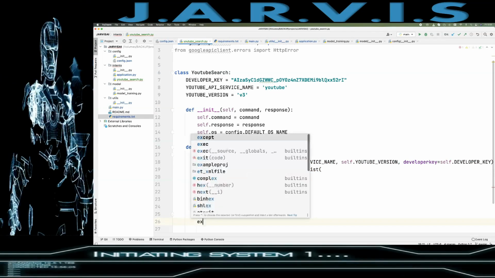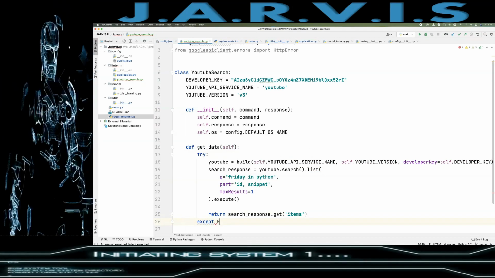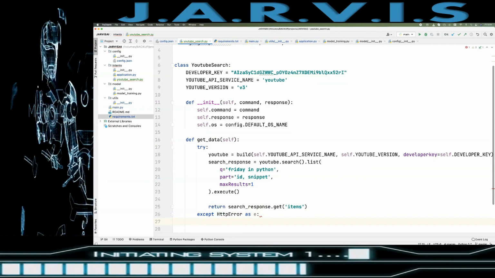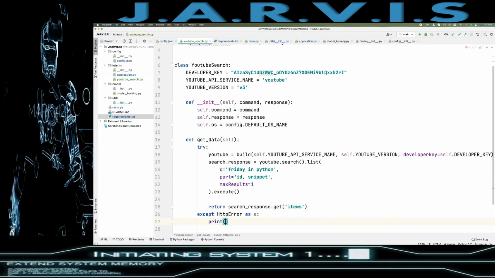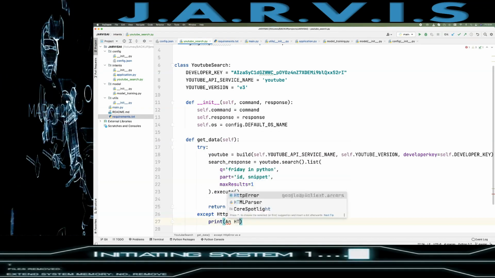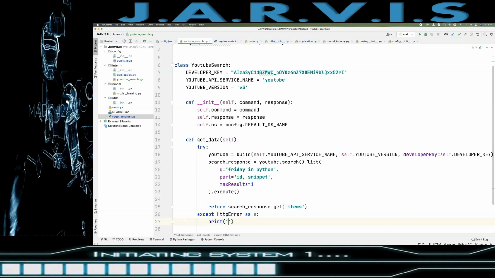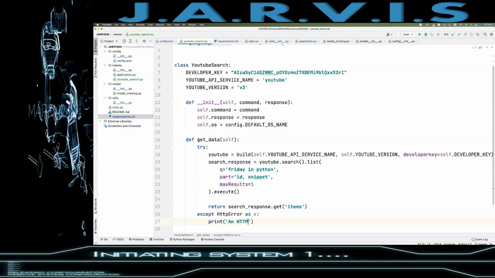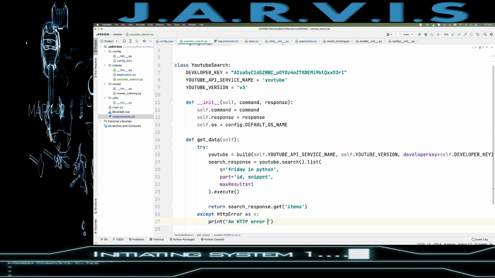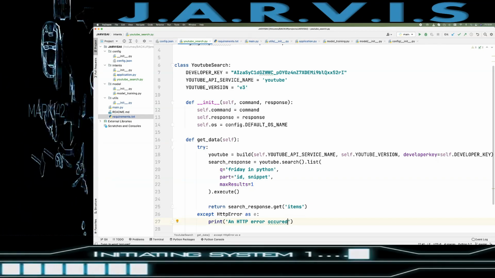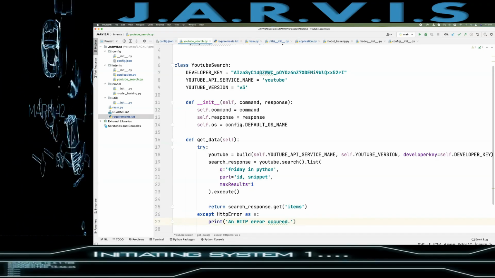the exceptions also. Except HttpError as e, then print, and http, okay, not like this, an HTTP error occurred, right, just like this.